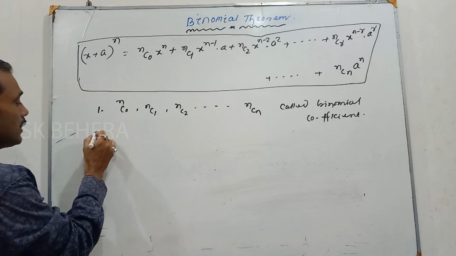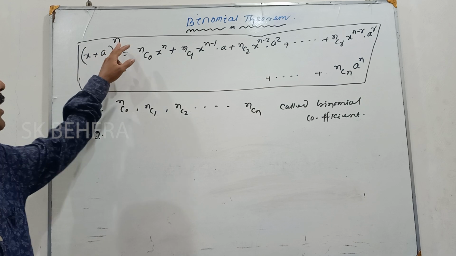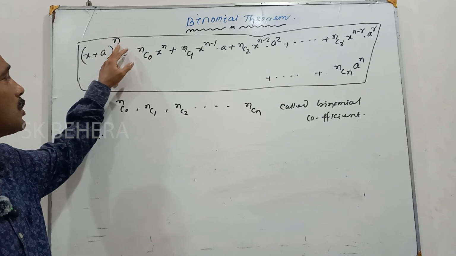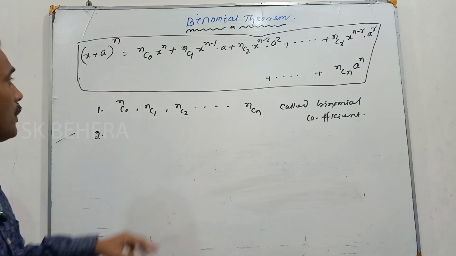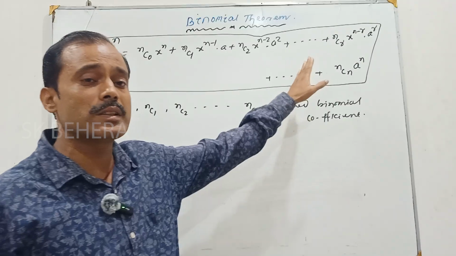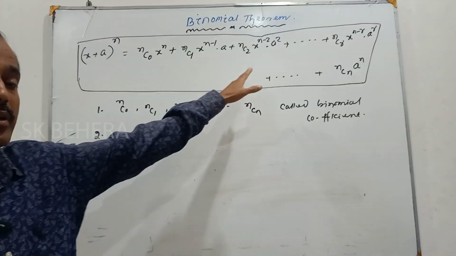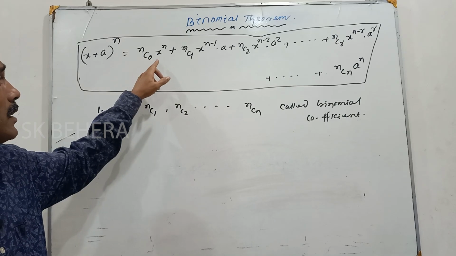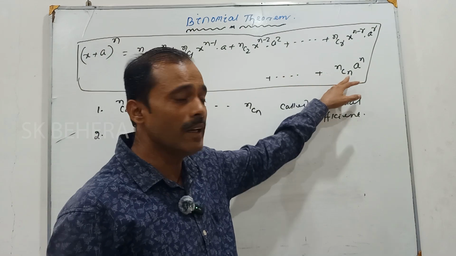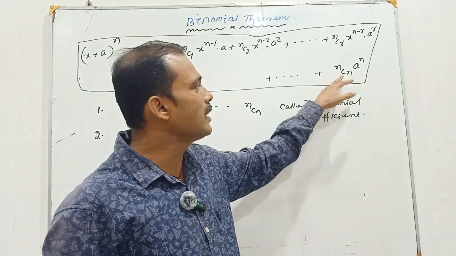Now the second thing is what? Here the degree of (x + a)^n is equal to n. Now you see, this theorem contains how many terms? Number of terms. It starts from 1 and ends with n: nC1, nC2, nC3 up to nCn.